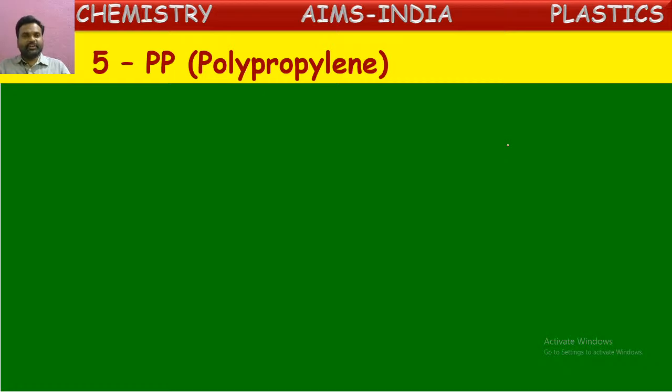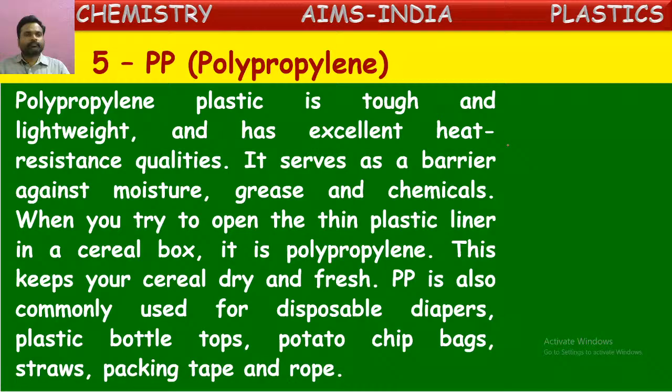The fifth one is PP, which represents polypropylene. Polypropylene plastic is tough, lightweight, and has excellent heat resistant quality. Yes, it is light in weight, tough enough, and highly heat resistant. Because of these properties, it serves as a barrier against moisture, grease, and chemicals.